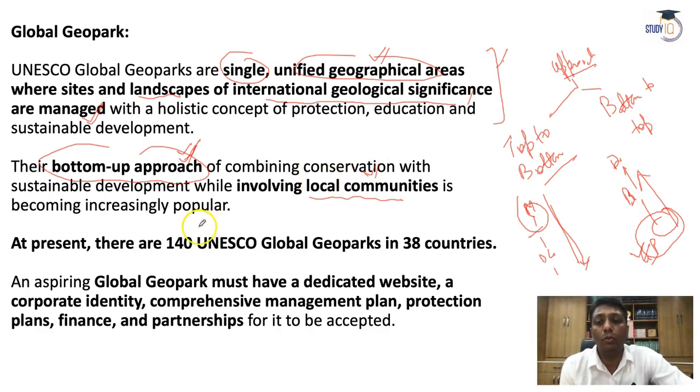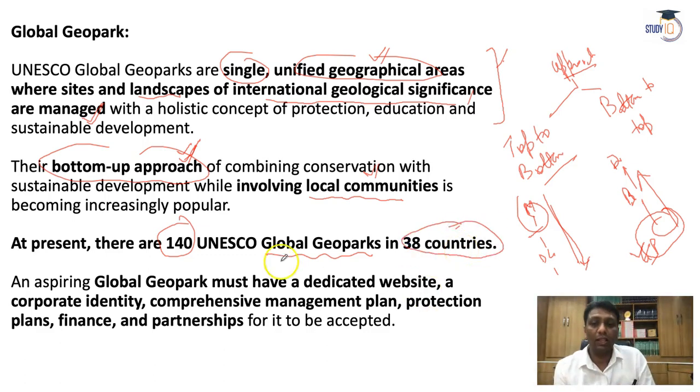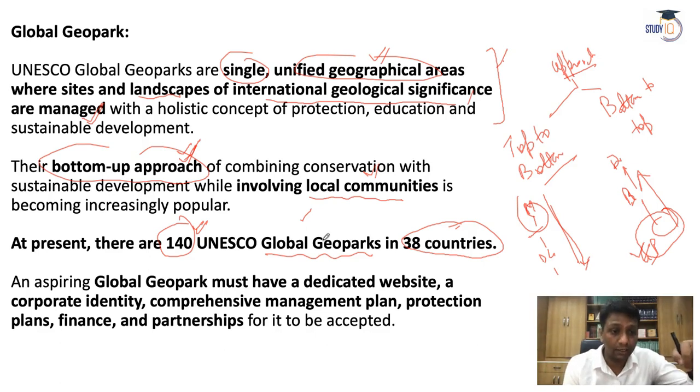Worldwide, a total of 140 UNESCO Global Geoparks are right now recognized in 38 countries. See guys, one thing: these types of facts you should always check about 10 days before entering your examination, because this is factual data and it can change. Sometimes I give you some values, but when I read the YouTube comments, I find the number of countries has increased. Some species which were earlier endangered are right now critically endangered, or earlier critically endangered, now endangered. So this type of update is required.